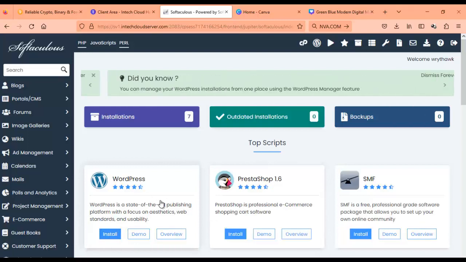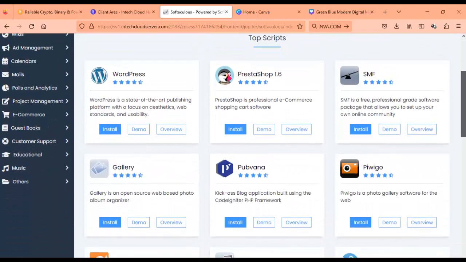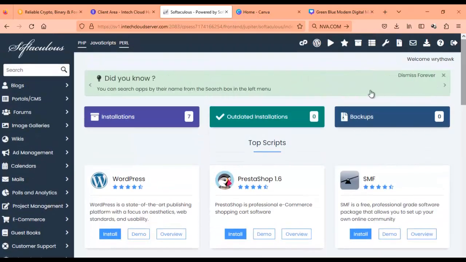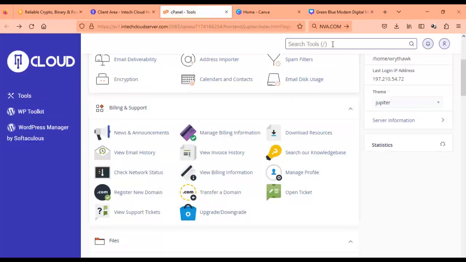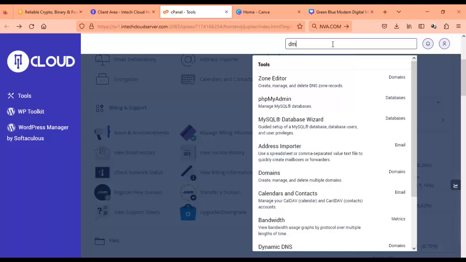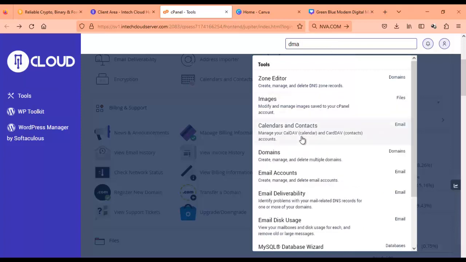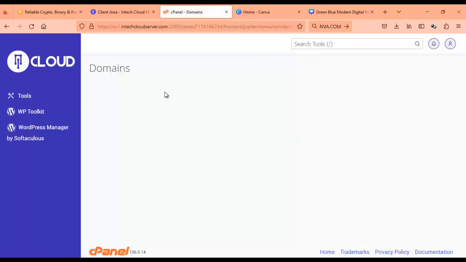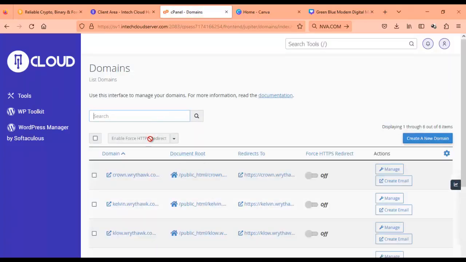But because I didn't pay for this host for just this website, I am going to be creating a subdomain for it. Okay, so I'm going to create a subdomain for the Korea shipping website. I'm also going to create a subdomain for the investment website. So I just type domain right here in the search area, okay, so this is where I'll be able to, you can see, create new.